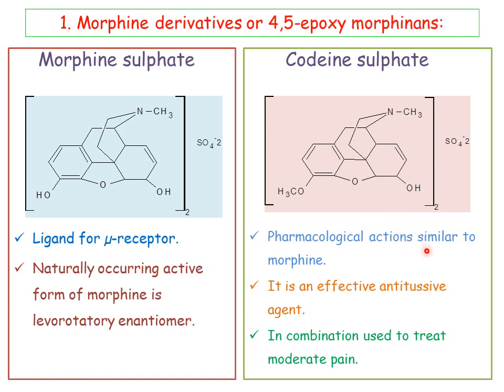So the pharmacological action is similar to that of morphine. Along with the similar pharmacological actions, it also possesses other pharmacological actions, that is, it acts as an antitussive agent. In combination with other types of drugs, it is used to treat moderate pain. That is about morphine as well as codeine. Just focus on the structures. Simple modification: this phenolic hydroxy is replaced with a methoxy group. That is, methyl morphine is nothing but codeine.